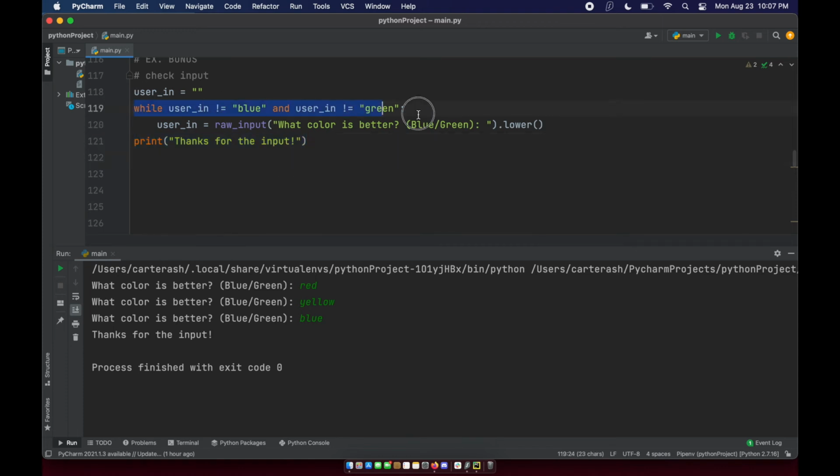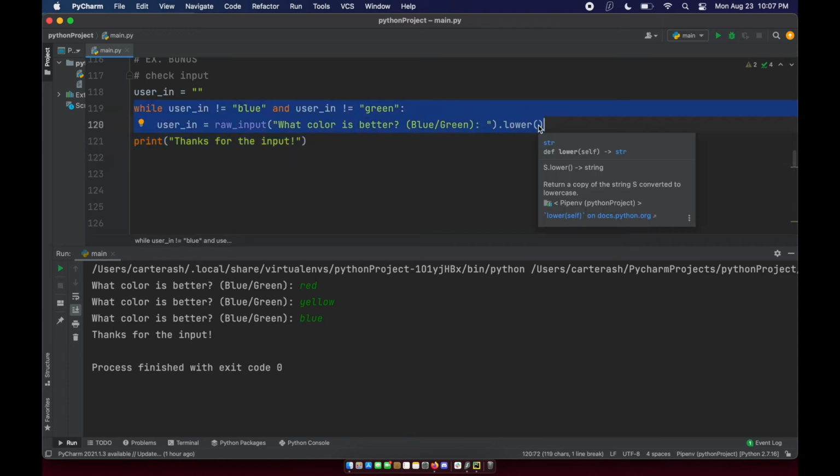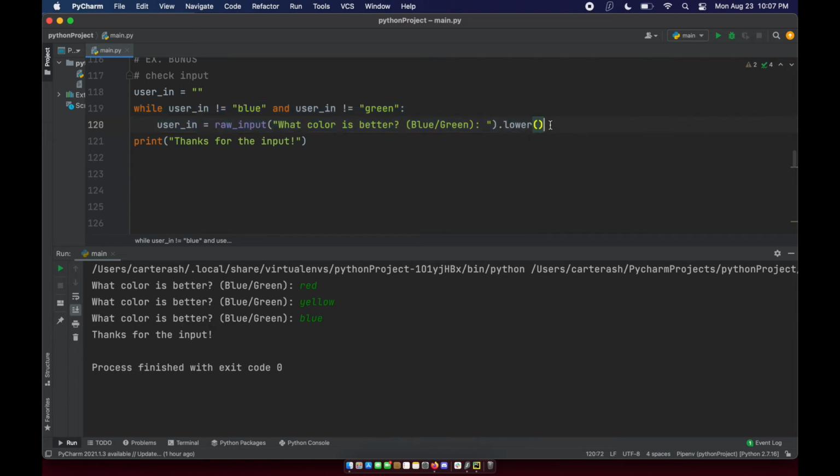So this little line right here is really fun to do when you're doing little text-based programs and you want to verify that the input the user is inputting is of the correct type. With a number, it's a little bit different, but I'm not going to go into that because I've got a ton of other examples of while loops that I want to get into.